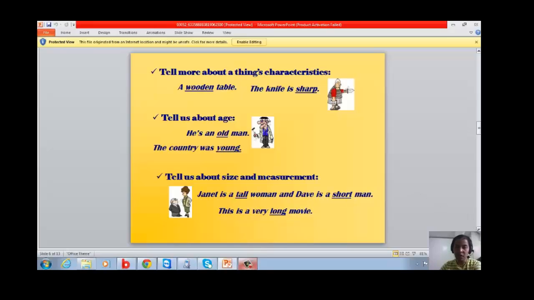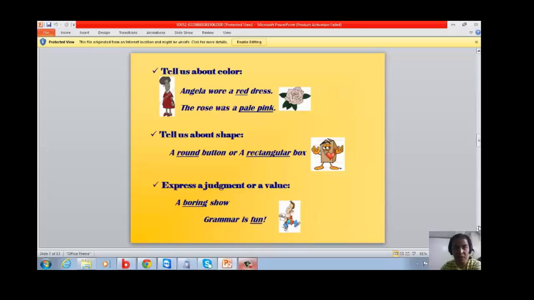Another slide. Tell us about the color. Okay, this is the color, red and pale pink. Now, in the first example, Angela wore a red dress. What did Angela wear? It's a red dress. Dress is the noun and red is the adjective.